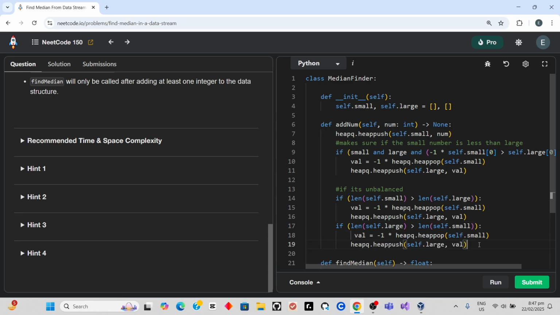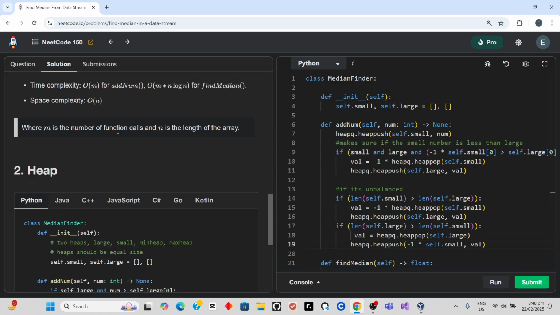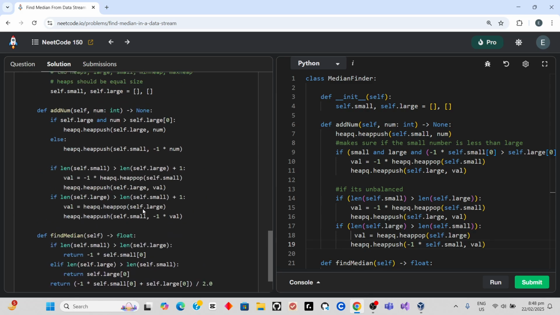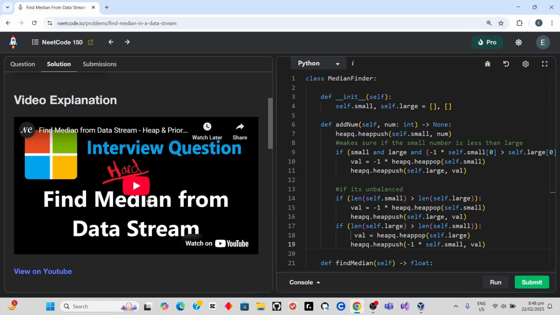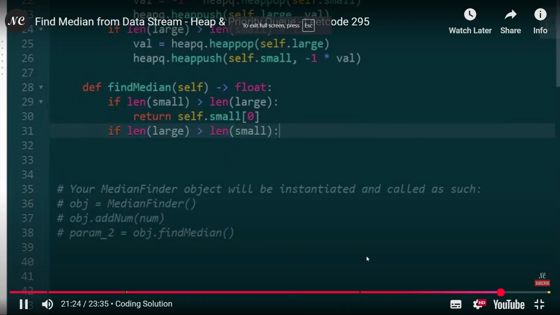So large, and don't forget this one. And see, the opposite happens to be true.